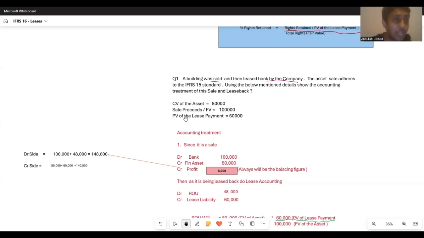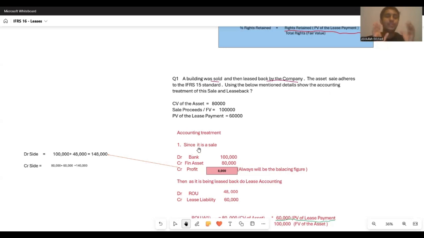So we find out today's value of those lease payments, and we have found that the present value of our future lease payments is 60,000. Now it's all about simply filling in the blanks.